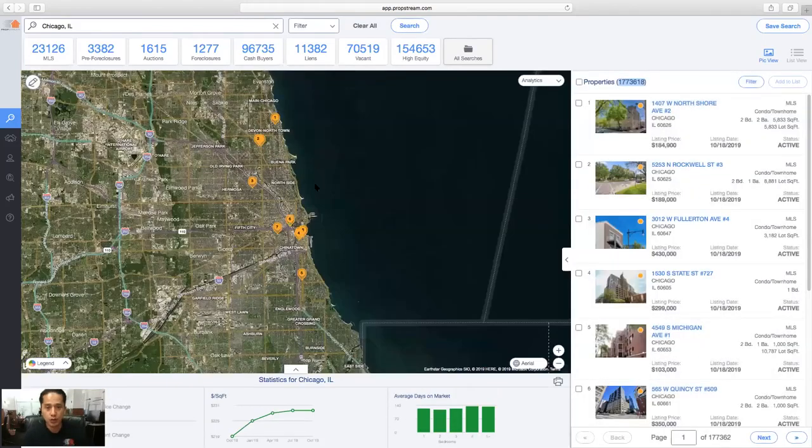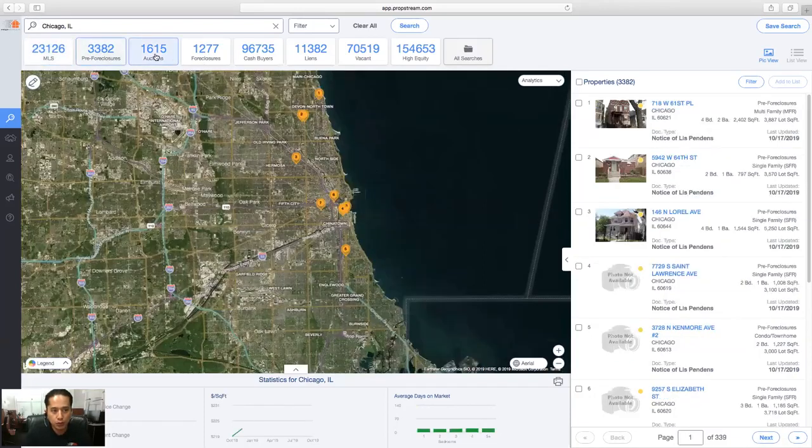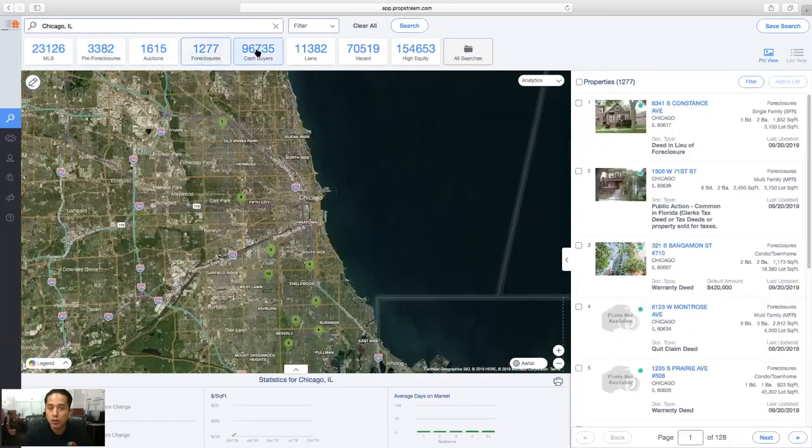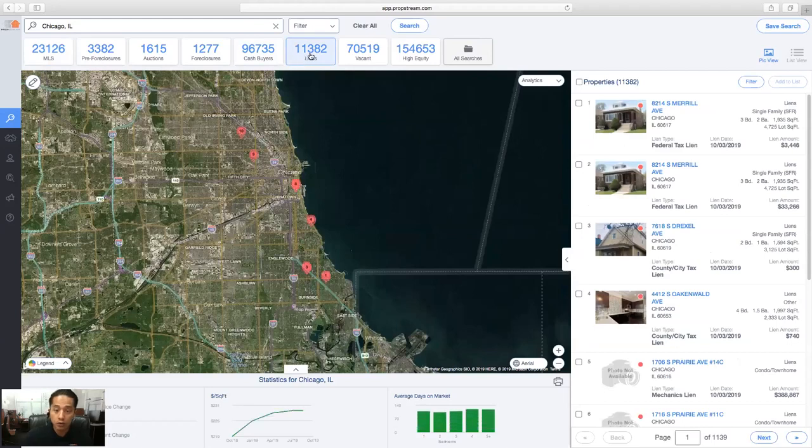Now, what we also do is we categorize every record for you. Of the 1.7 million records, you have here 23,000 records that are on the MLS. If we click on this box here, the right-hand side will just show our MLS. Same with pre-foreclosures, auctions, foreclosures, cash buyers or properties that were recorded as a cash sale at the time of the sale. Liens are involuntary, like federal tax liens, state property taxes, HOA, utility mechanical liens.